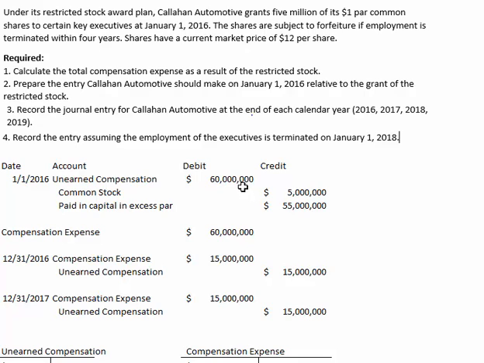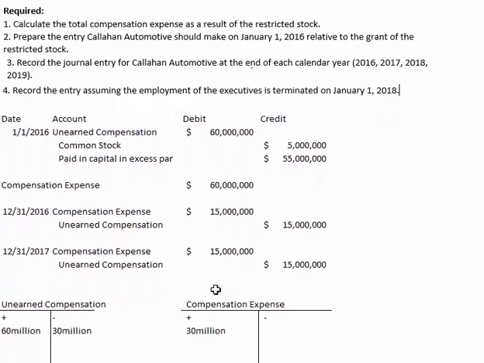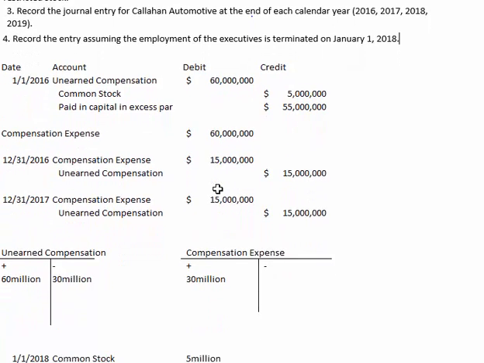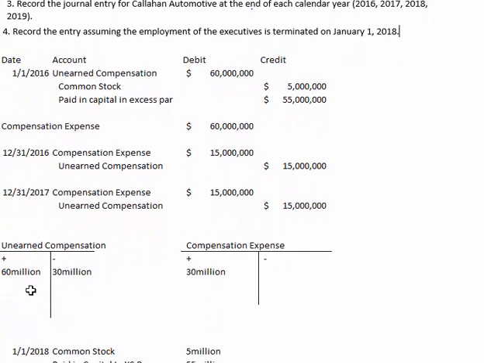We recorded unearned compensation, that's the contra equity account, issued the stock, and then for 2 years, at the end of each year, we recorded compensation expense for 1/4 of the service period. And I didn't put the 3rd or 4th year up here because the employees were terminated at this point in time.